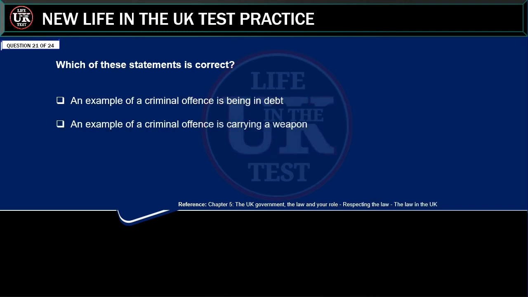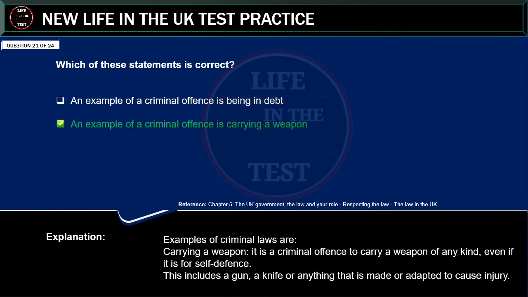Which of these statements is correct? An example of a criminal offense is being in debt. An example of a criminal offense is carrying a weapon. Correct answer: an example of a criminal offense is carrying a weapon.